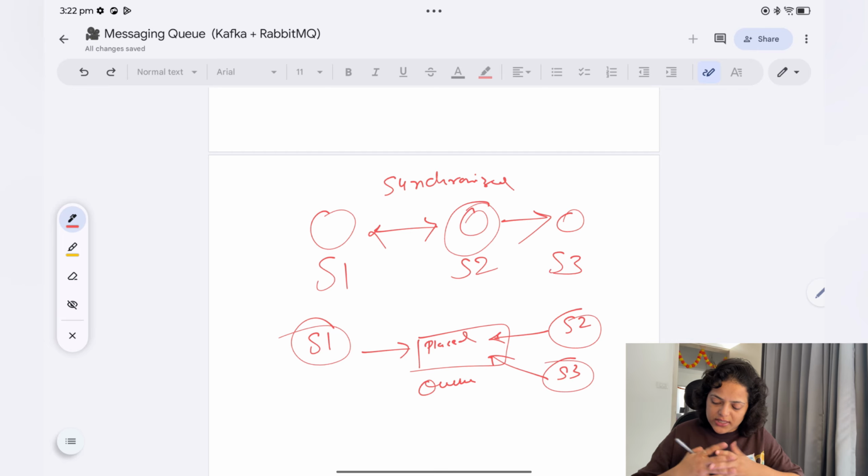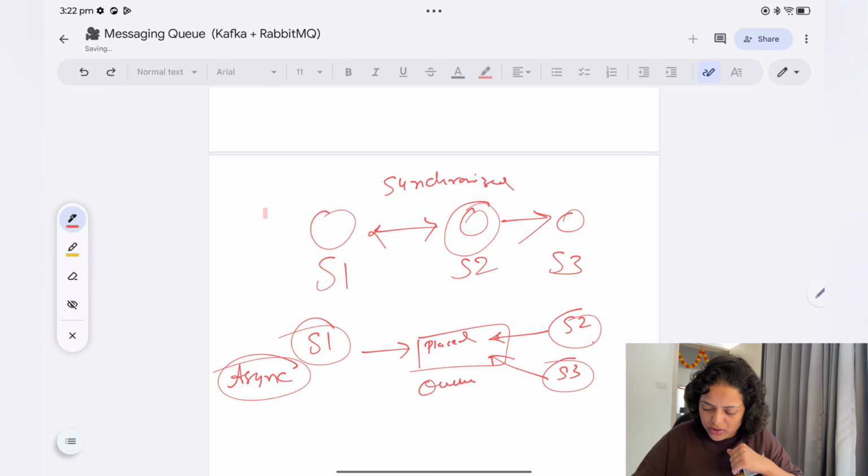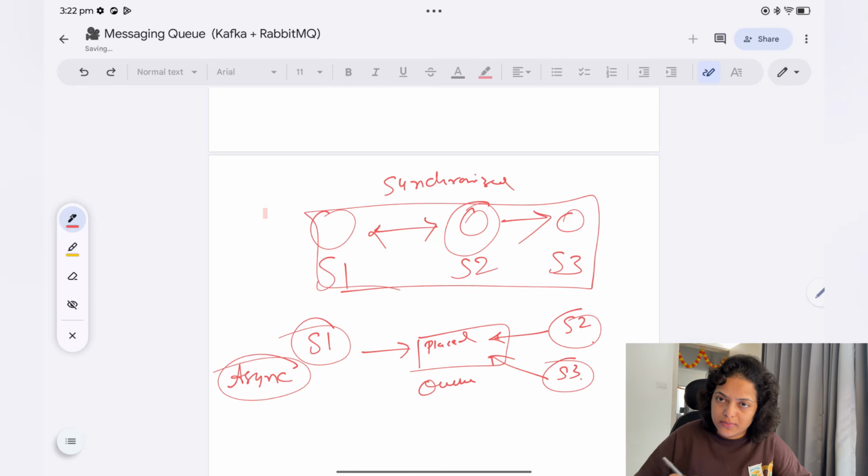So you can see that this is async communication. Why async? Because service 2 and 3 are not waiting for each other. Service 3 is not waiting for service 2 to complete its task before it starts. They are both working independently at the same time. And the earlier kind of method is called synchronized communication, where they are in sync.